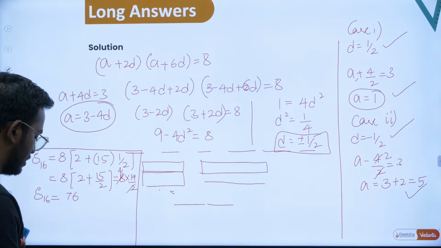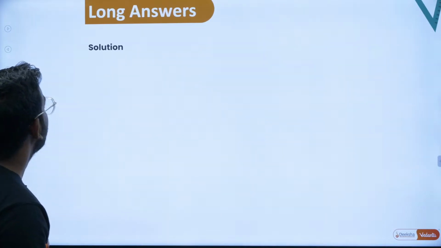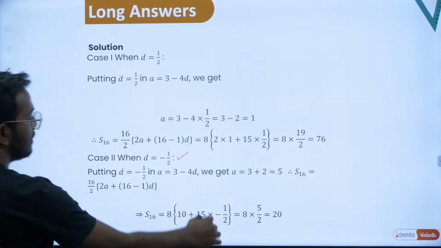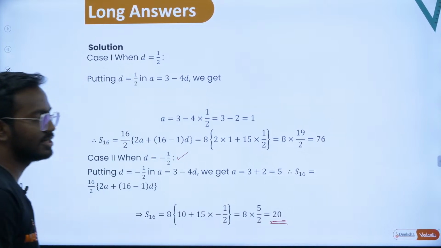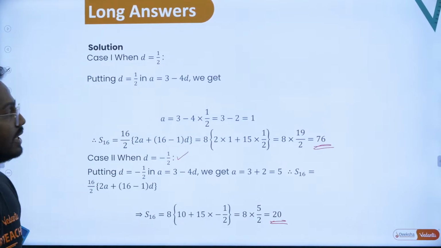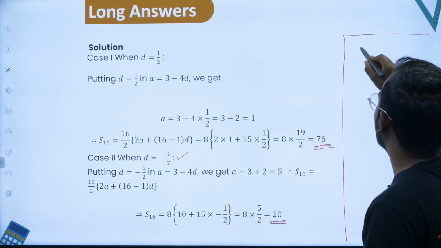Similarly, if you apply d is equal to minus half, then you will end up with 20. Hope this is clear. So in the first case you will get 76, in the second case you will get 20. Okay, let's break the marks for this. So you have this to be a 5 mark question.